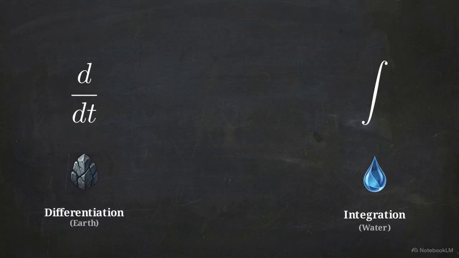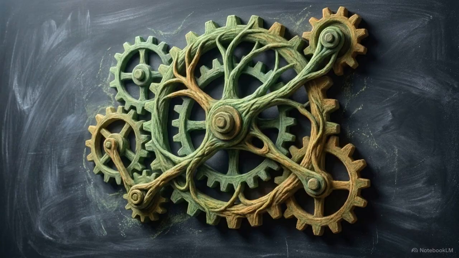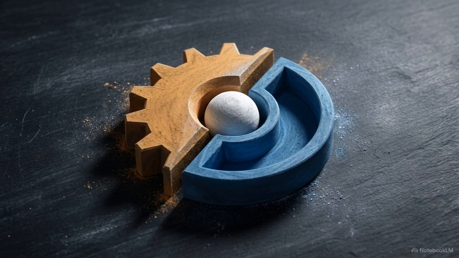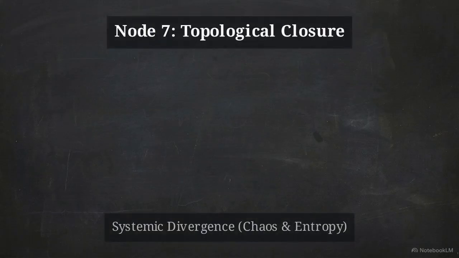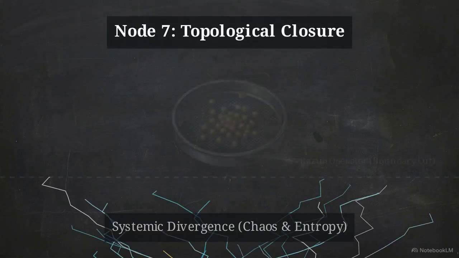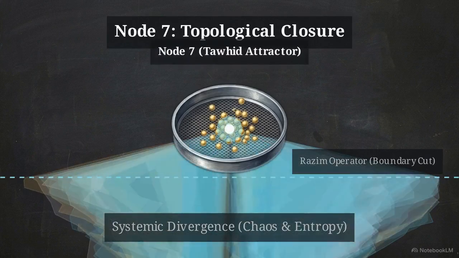Between these two fields exists the tree, the active traversal buffer where the forces of differentiation and integration meet. The tree acts as the engine of the 2-3-2 loop, forcing the cutter of the derivative and the carrier of the integral to negotiate a stable path. In this model, the discrete steps of Collatz are the integer silhouette of this continuous, high-precision calculus. This creates a fundamental question. How does the system ensure this negotiation leads to a resolution rather than endless divergence?